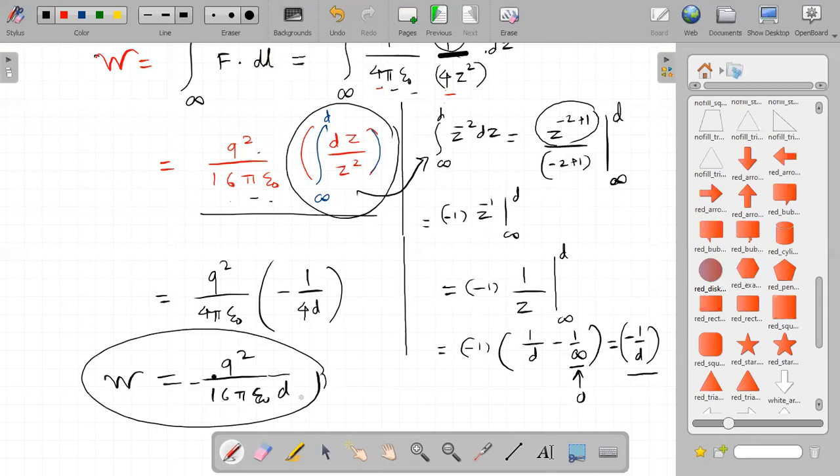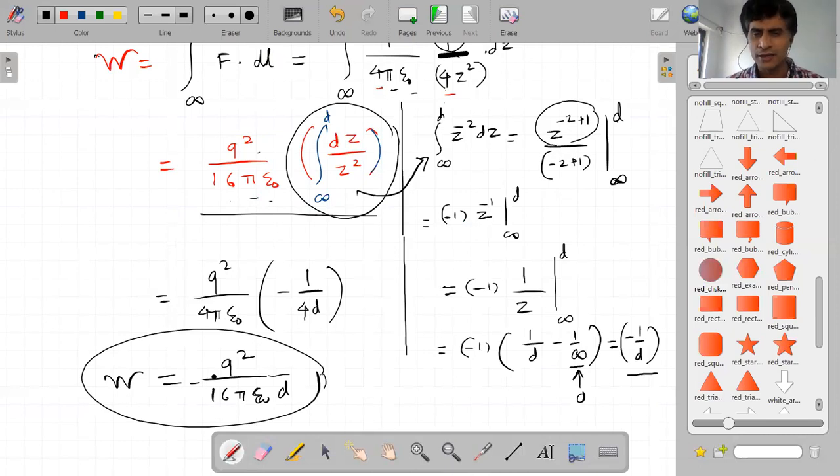So what did I explain today? I explained the total induced charge, which is capital Q equal to minus q. Then the force, based on which law? Coulomb's law. Means if there are two dissimilar charges, you will get an attractive force. Based on that, we can find the force.